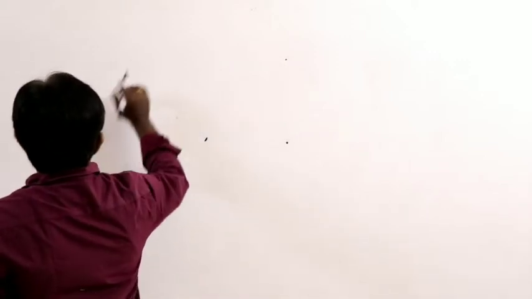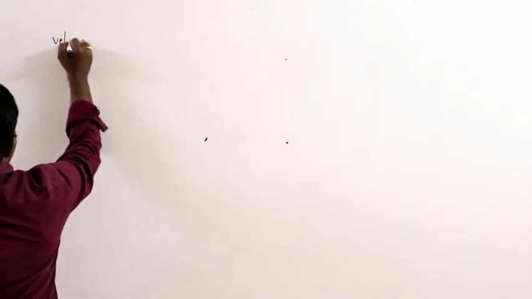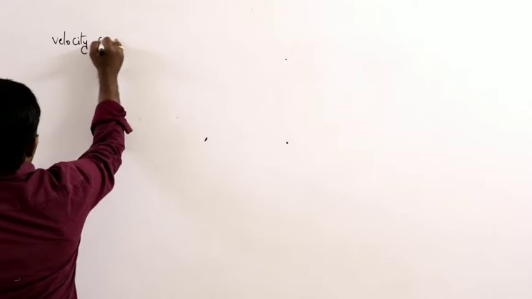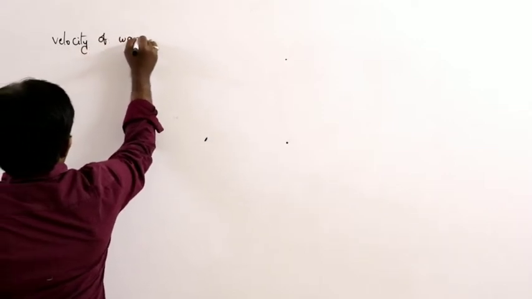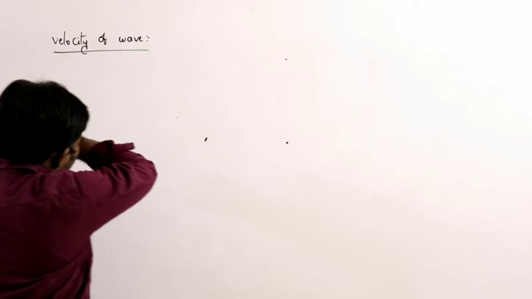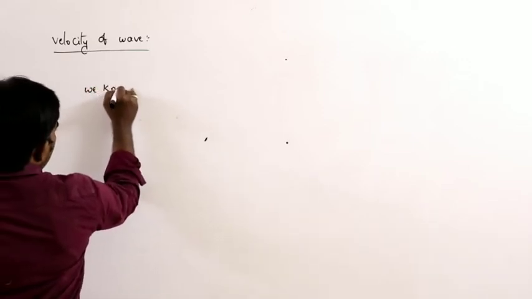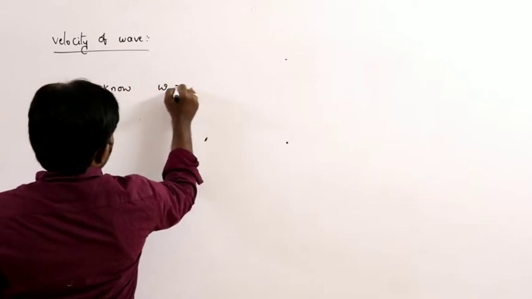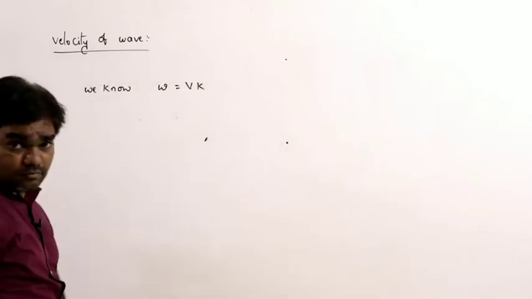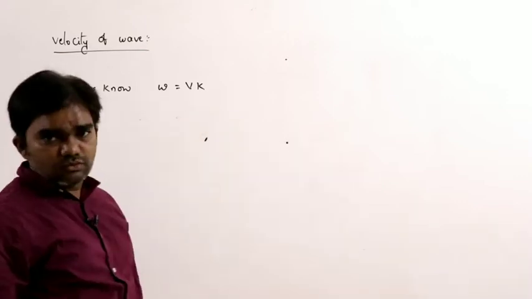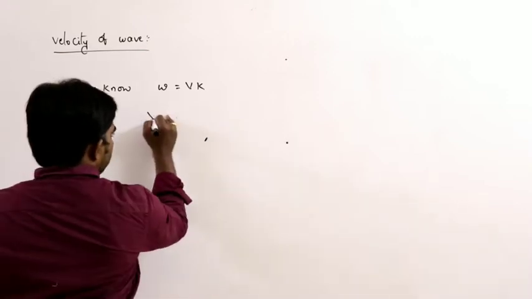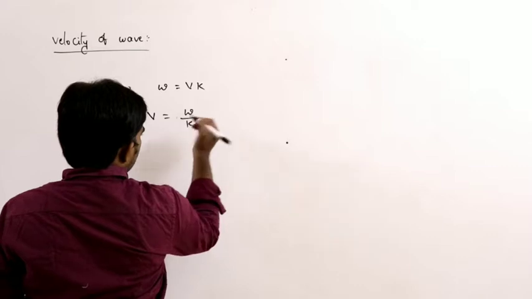We have two types of waves. What are those? Transverse waves and longitudinal waves. First we can discuss what is the velocity of the wave. Velocity of the wave, or wave velocity, whatever it is. We know, according to the definition, omega can be written as Vk, or V can be written as omega by k.